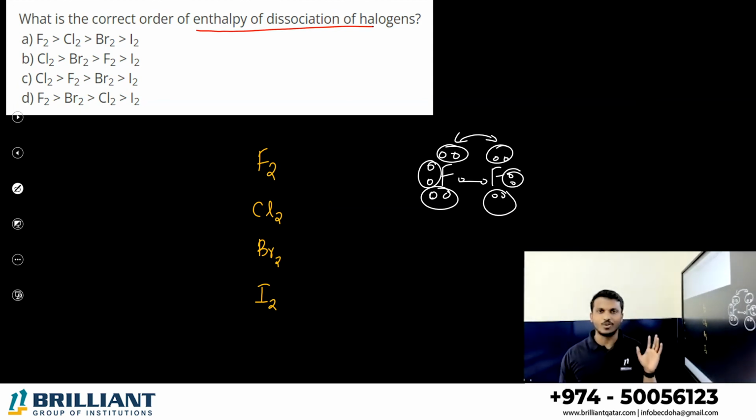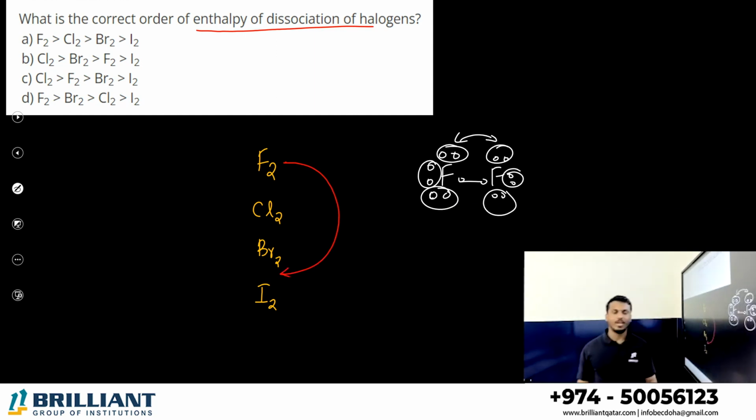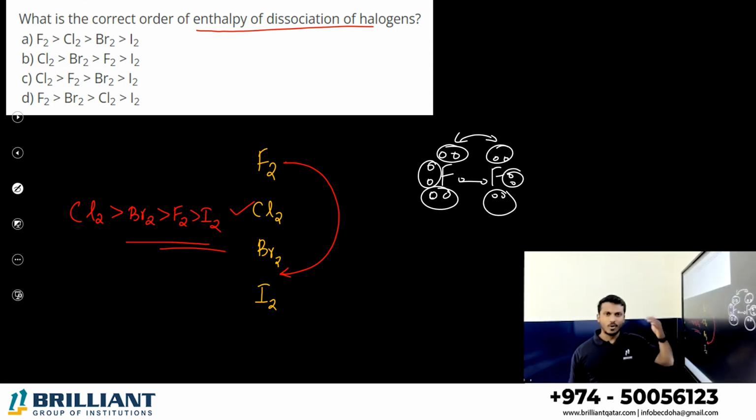I will give a simple idea to remember the bond dissociation enthalpy for halogens. Please place the fluorine in between bromine and iodine. If you need the order of the bond dissociation enthalpy of the halogen family, please put the fluorine in between bromine and iodine. Your answer is ready. So which is the greatest one? Chlorine, then bromine, then fluorine, then we have iodine. This is the order. Okay? Chlorine first, then bromine, then fluorine, then only iodine.